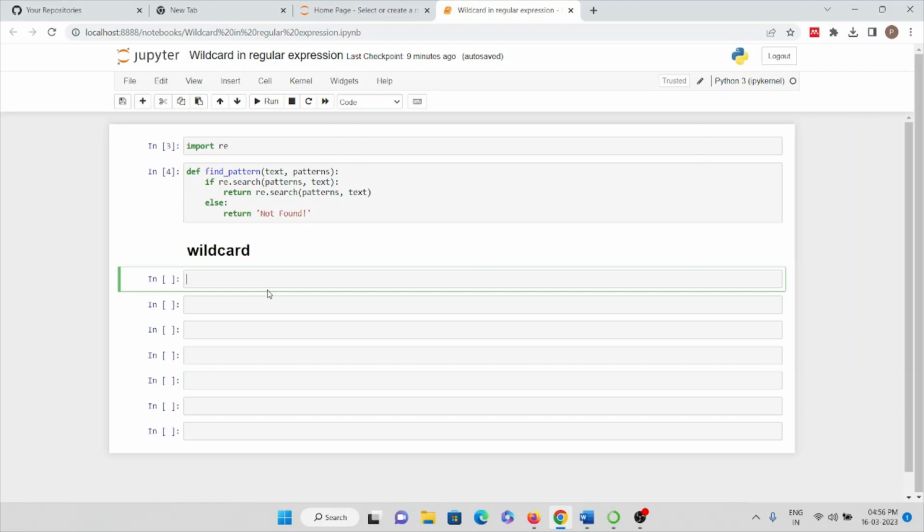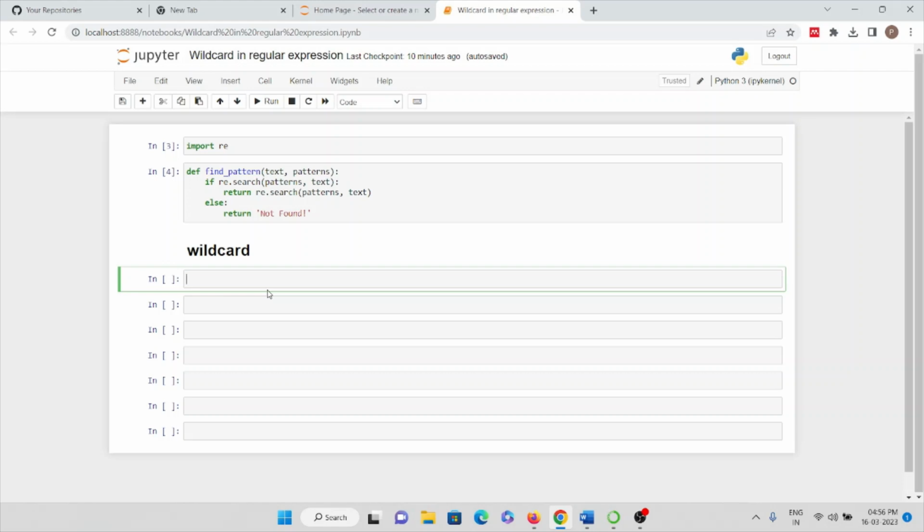For example, in our previous video we took an example of A B, and an example of A B B, where we try to match the pattern in the given input. But the thing in wildcard is it can match either a numeric character, it can match a string, or it can match any character. So I can say wildcards are the universal regular expression.